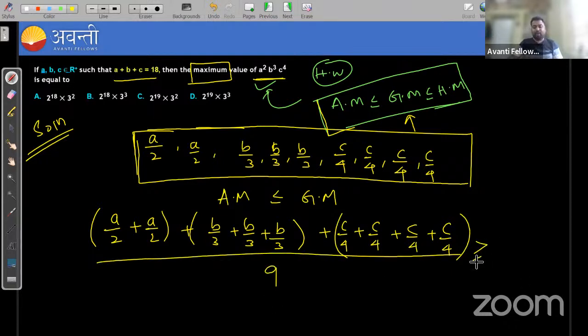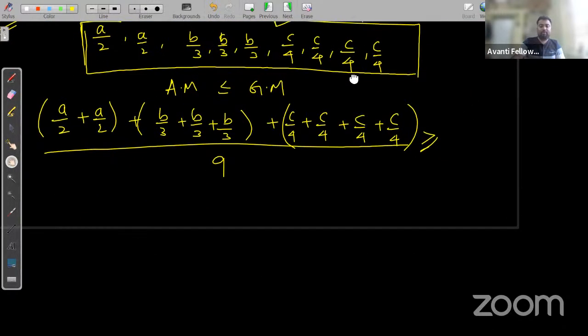Which is greater than or equal to, since there are 9 terms, what will the geometric mean be? A by 2 into A by 2 is A square by 4, into B by 3 into B by 3 into B by 3, which is B cube by 27, right?